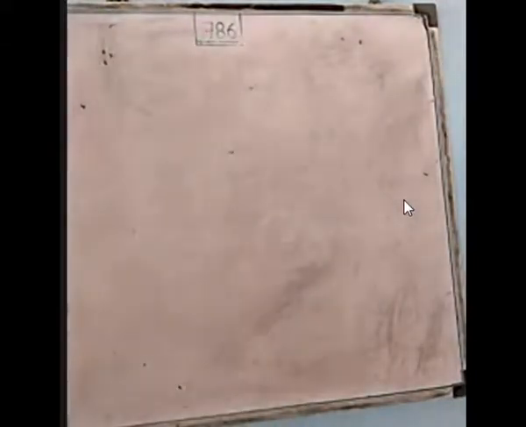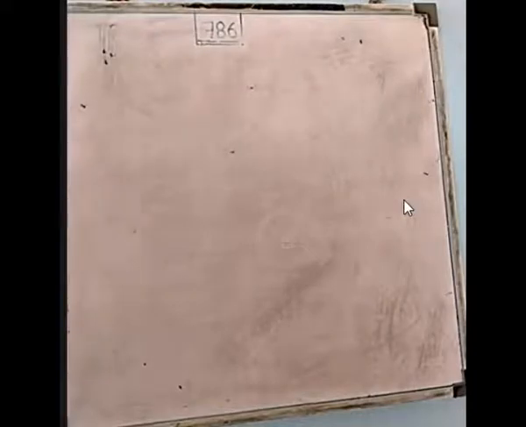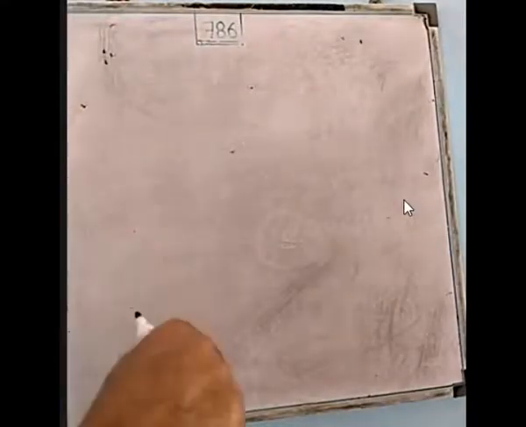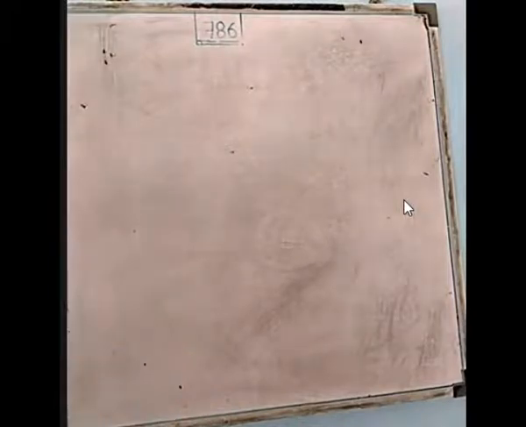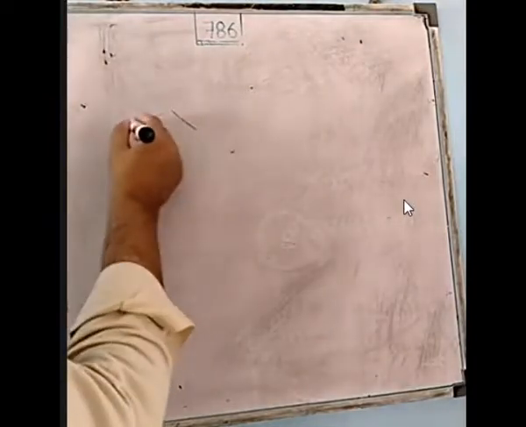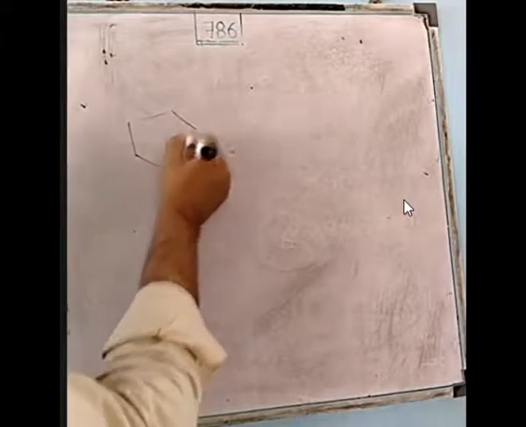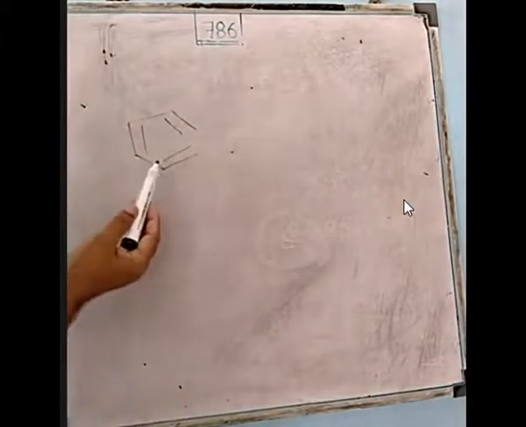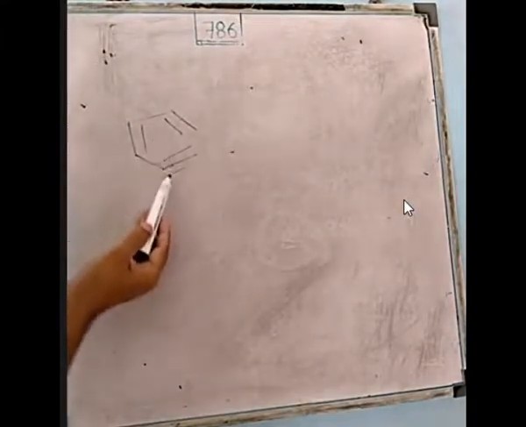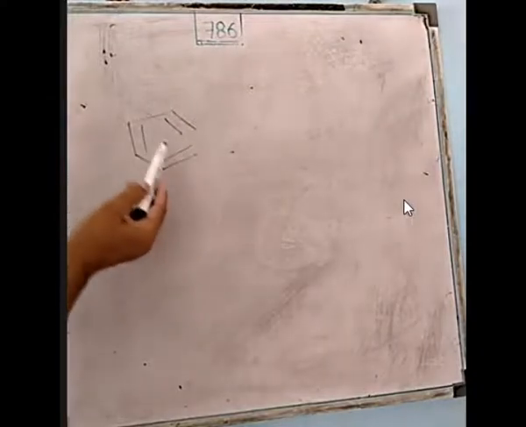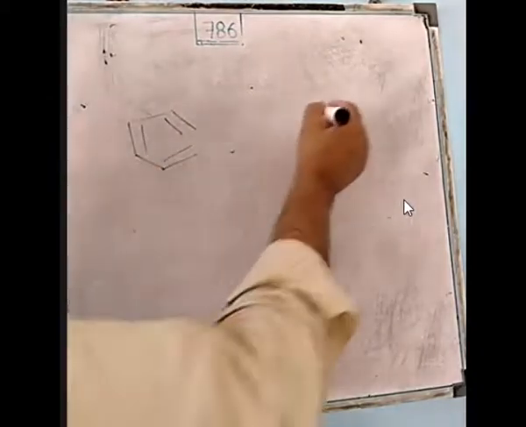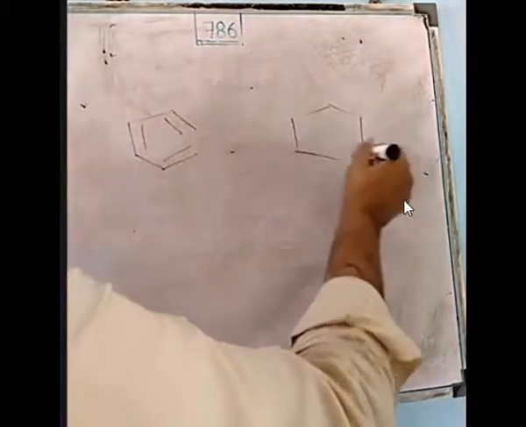Again I'm repeating: in a photochemical reaction the compounds are converted from more conjugated to less conjugated, while in the case of a thermal reaction the compounds are converted from less stable to more stable. Yes, this was a simple example. Although there is conjugation here, now it is hexatriene. It is converted into cyclohexadiene.